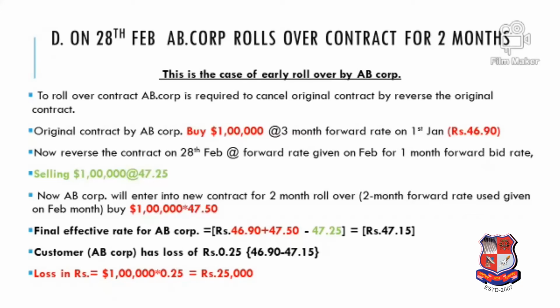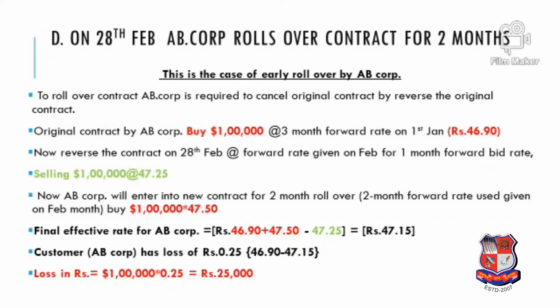To roll over, AB Corporation is required to cancel the original contract by entering into a reverse transaction. The original contract of AB Corporation was buying $1 lakh at 46.9. Now we reverse the transaction on 28th Feb: 1 lakh into 47.25, which is what we are selling now to the bank. Now on the same date, 28th February, we again enter into a contract for 2 months. That means we are buying a fresh contract on 28th Feb for 2 months, and again the ask rate will be used because the bank is selling.